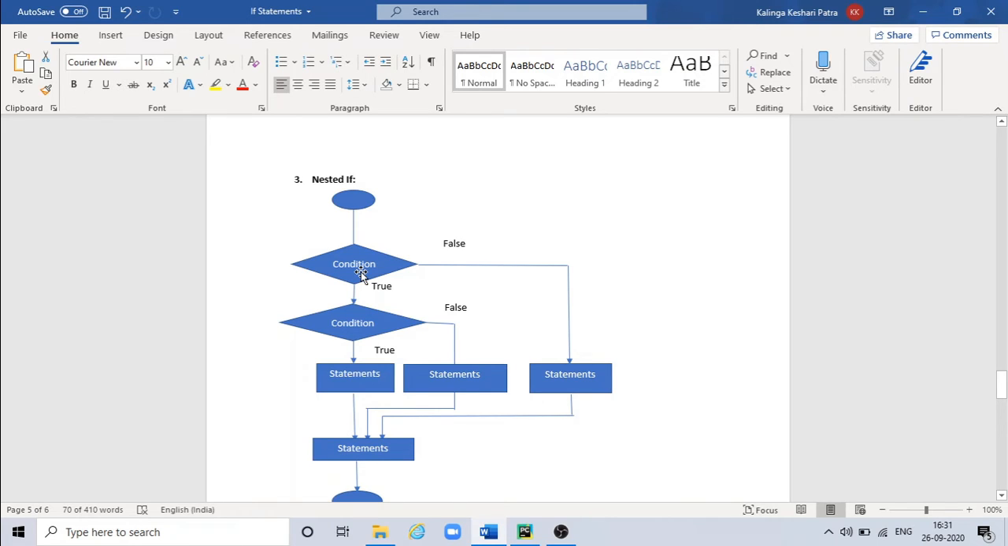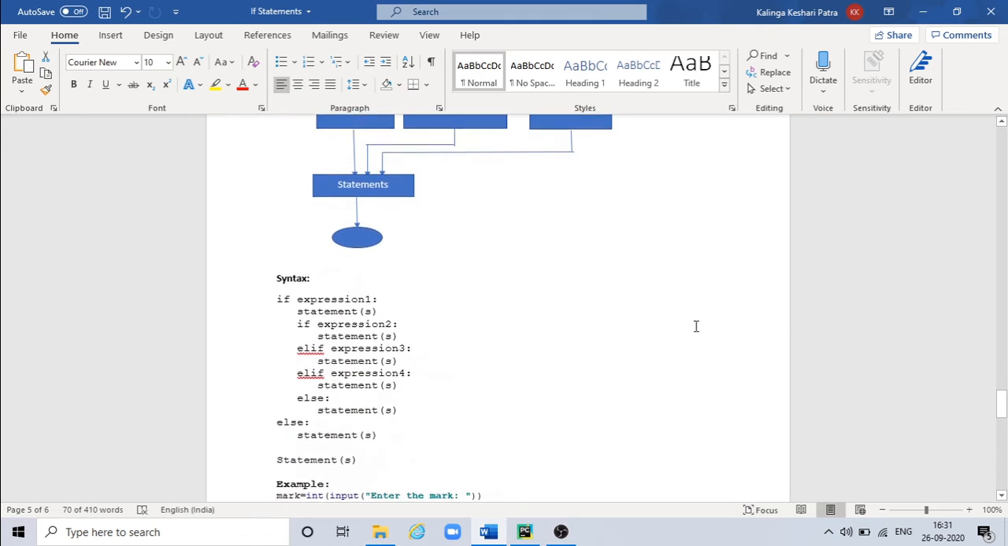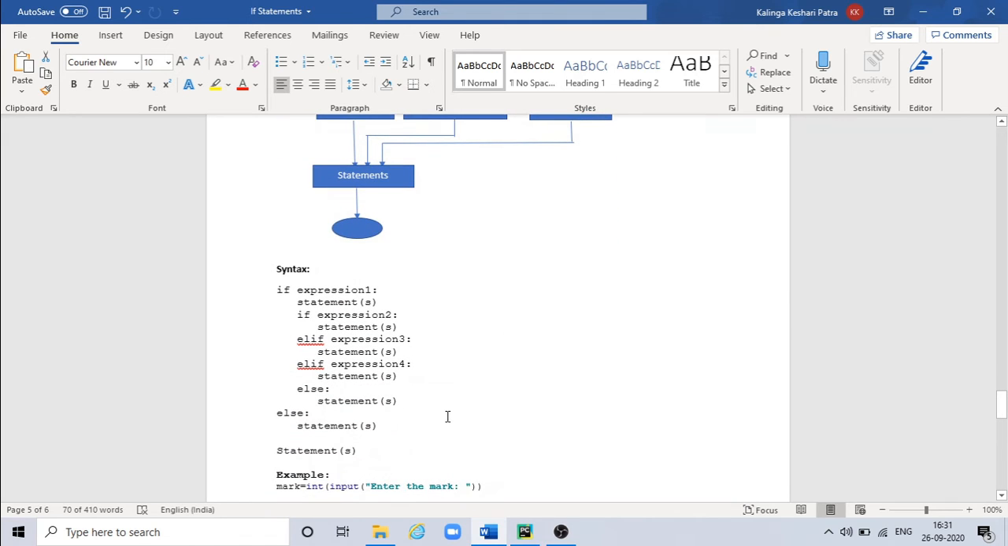If this condition is false, then it will go outside of if statement and it will just execute this. Then if first condition is true and the second condition is false, then it will go here and execute this statement, then it will come out of this if statement. Let's understand using one example, but before that let's understand the syntax first.